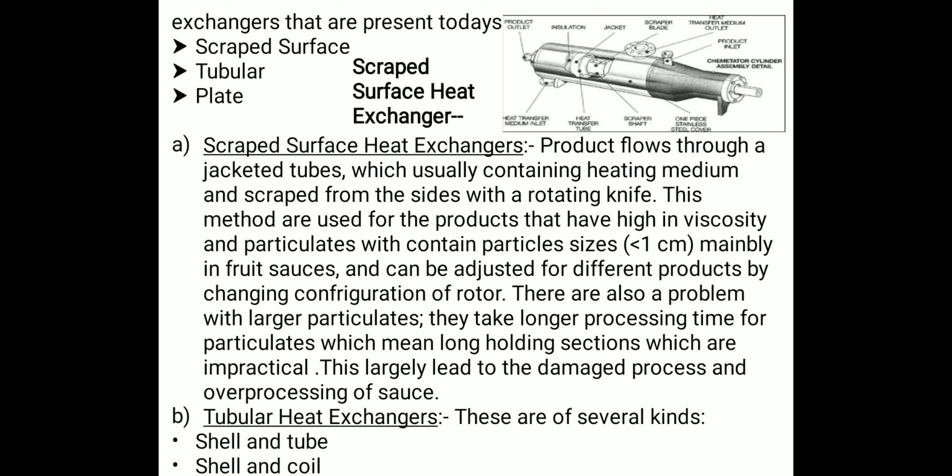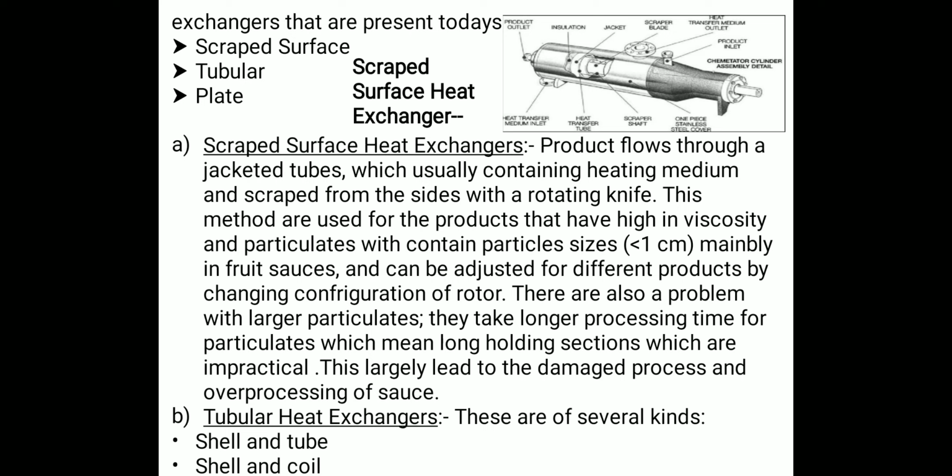So in the indirect heating system, there are three main heat exchangers present today. Basically, they are the equipment that is used in the indirect heating system. The first is the scraped surface, the second is the tubular surface, and the third is the plate heat exchanger. So first is the scraped surface heat exchanger.